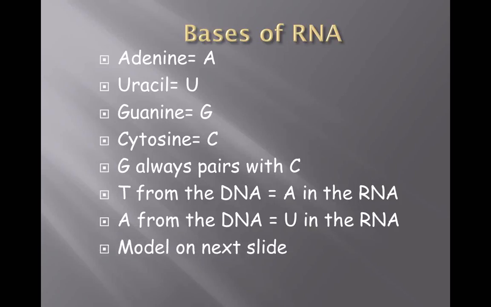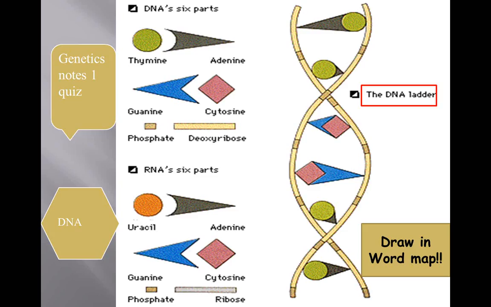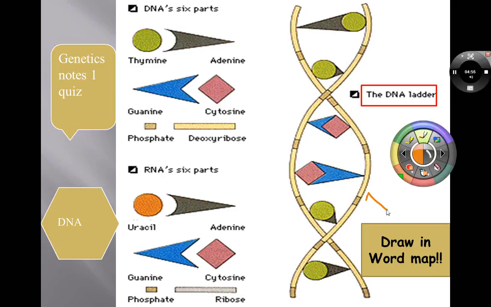The model that you'll need to write in your word maps. So here's the model. As I explained before, the sides of it are the phosphates and deoxyribose. These small little links here are phosphates. The sugar is the deoxyribose.